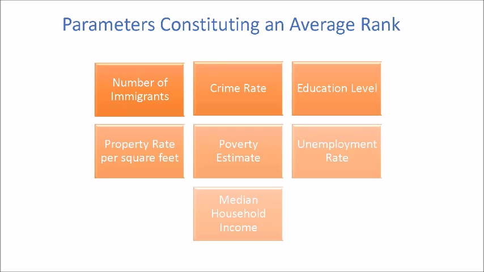After some amount of data analysis, we came up with 6 factors which are very crucial in making a good county. They are number of immigrants, crime rate, education level, property rate per square feet, poverty estimate, unemployment, and median household income. For considering all these parameters together per county, we came up with something called as average rank.